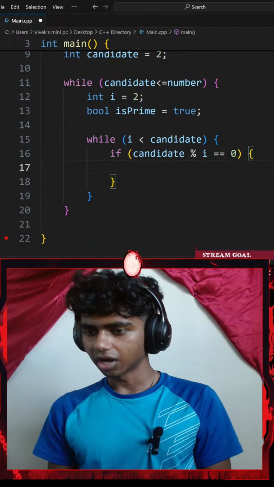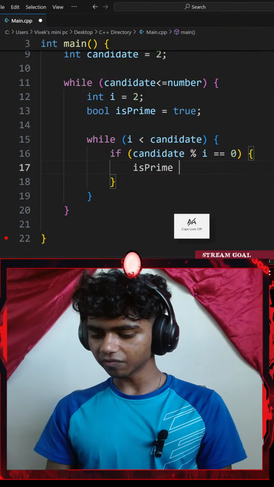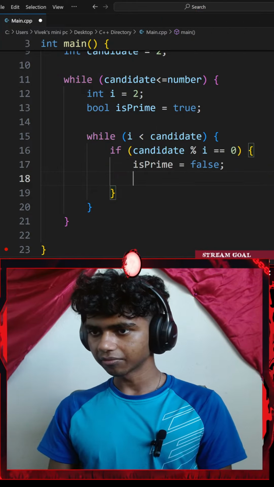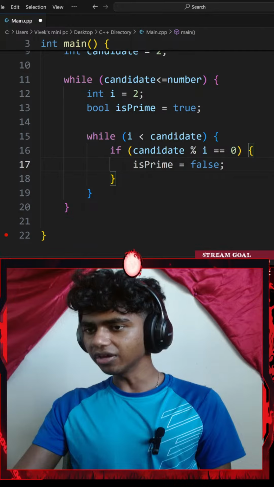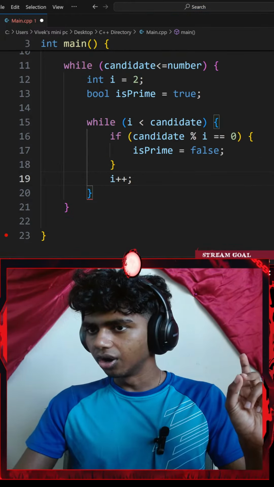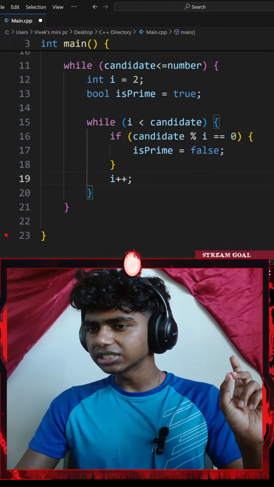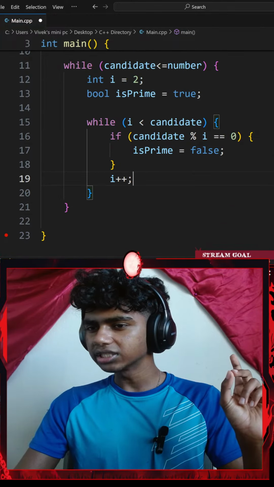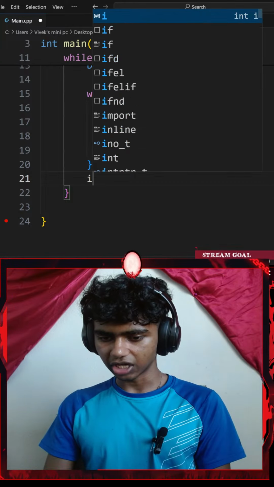Okay, I'll go with my is prime boolean variable, and set that equal to false. And then outside my if statement, I'll increment my i, increase it by 1. Okay, and then outside my inner while loop, let me add another if statement.